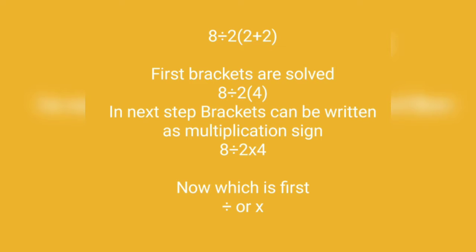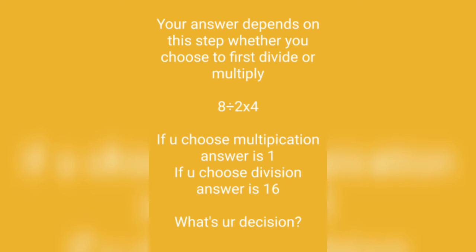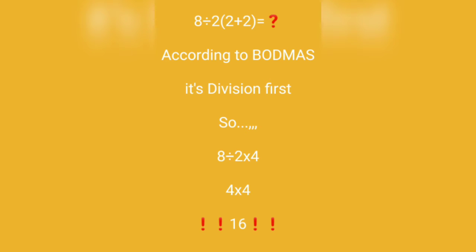Let me explain. First, the brackets are to be resolved according to BODMAS. So 2 plus 2 is equal to 4. Next we are replacing the brackets with the result, so it becomes 8 divided by 2 and then it is multiplied by 4. Now the confusion is whether we have to divide first or multiply first. If you divide first you get 16 as the answer, and if you multiply first you get 1 as the answer. So which is the correct decision here?